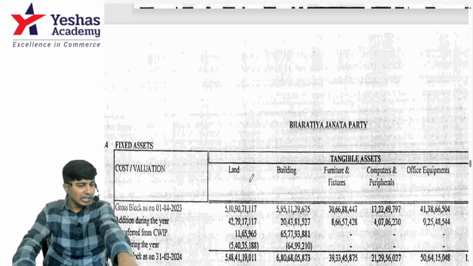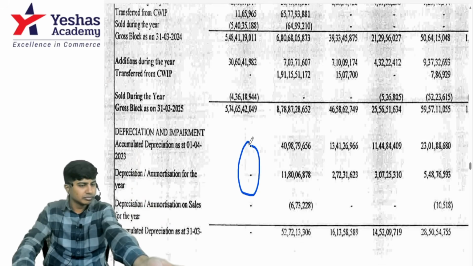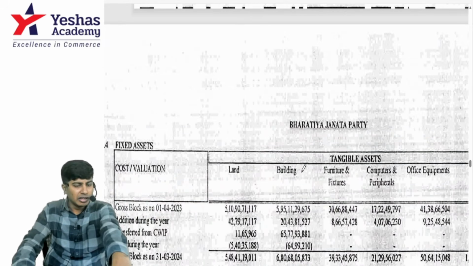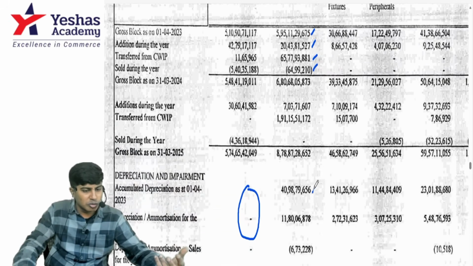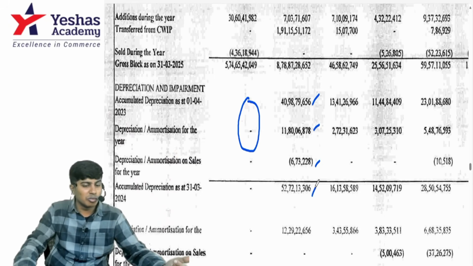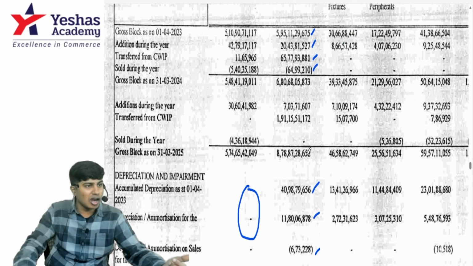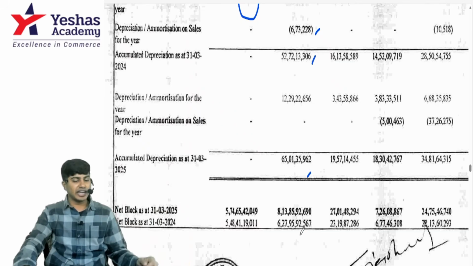See land, how much land do they have? How much is additionally added? On land, though, there is no depreciation. Land cannot be depreciated. See building value. How much did they have at the beginning of the year? How many buildings did they buy during the year? How many buildings were under construction during the year? At the end of the year, what value of buildings was sold? And then on that, how much is the accumulated depreciation at the beginning? Accumulated depreciation charged during the year. Depreciation on the assets sold will be deducted. What is the total accumulated depreciation on the asset? From the gross block, you will deduct the total accumulated depreciation, and you will get the total net block of the asset at the end of the year.